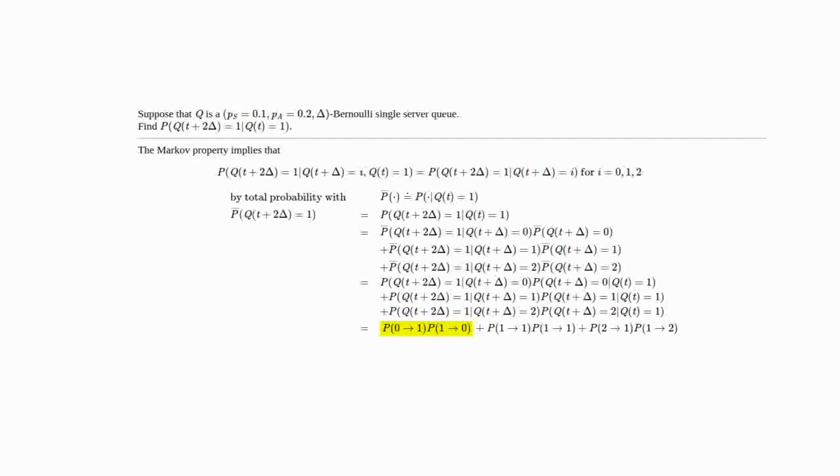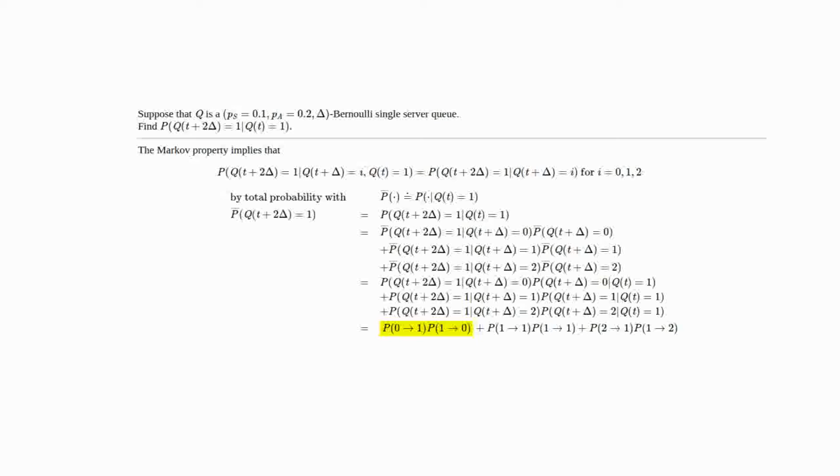And then we can just use a shorthand about how it changes. So P of Q(t+2Δ) is equal to 1, given Q(t+Δ) is equal to 0, is a change from 0 to 1. So you could just write that as a probability of going from 0 to 1.